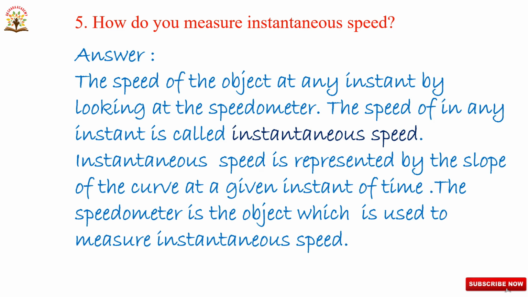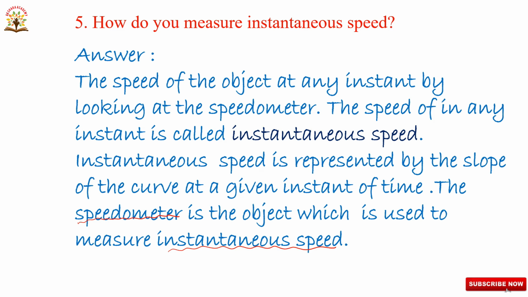So the speedometer is the object which is used to measure instantaneous speed. By using the speedometer we are measuring the instantaneous speed.